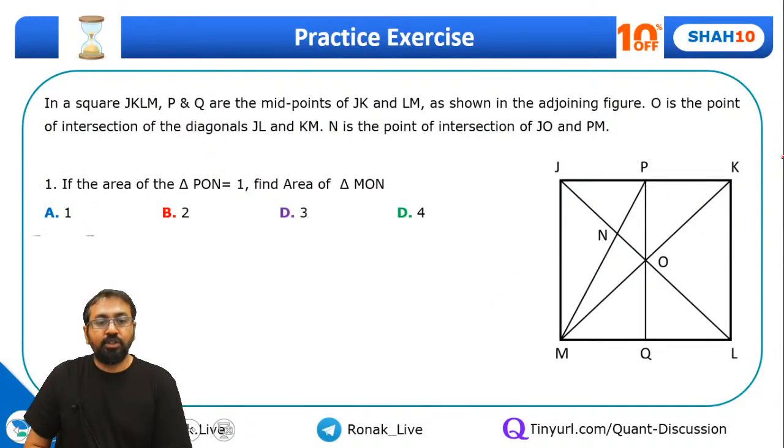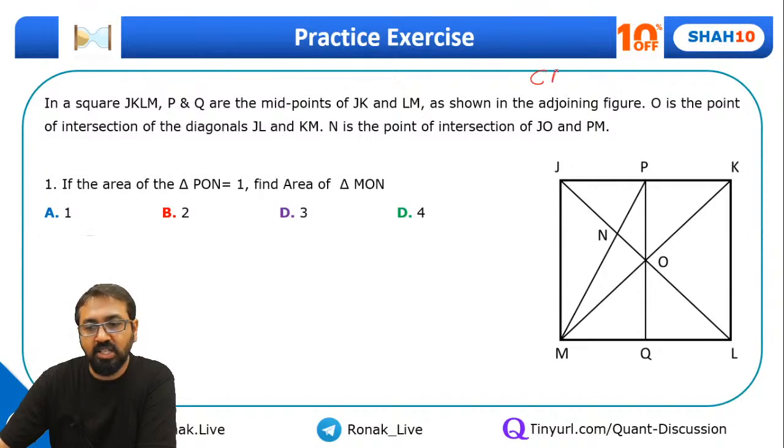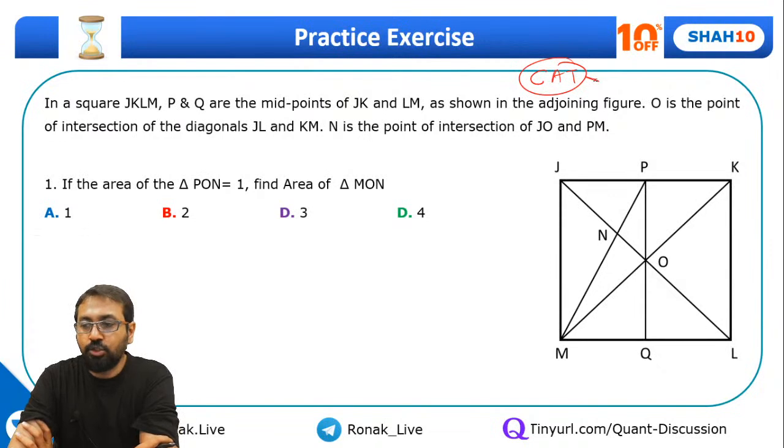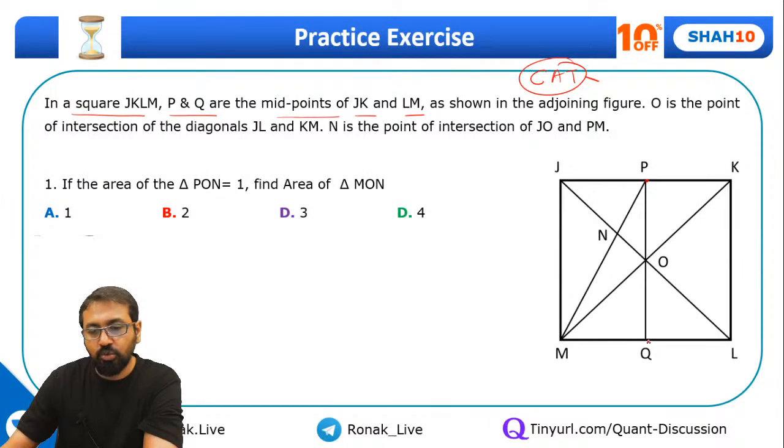Fine guys, now here is one last set of questions, and this is again from CAT. So how will you solve this question? In a square JKLM, P and Q are the midpoints of JK and LM. So P and Q are the midpoints of these two sides of the square.